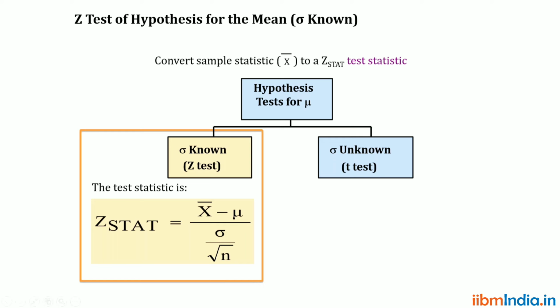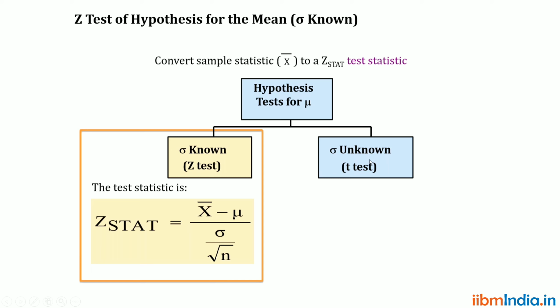The Z test formula is Z equal to X bar minus mu divided by sigma by square root of N. X bar means sample mean, mu is population mean, sigma means standard deviation, and N means total number of responses. This is the Z test. Z test is used when sigma is known, which means when the population standard deviation is known, we go for Z test.